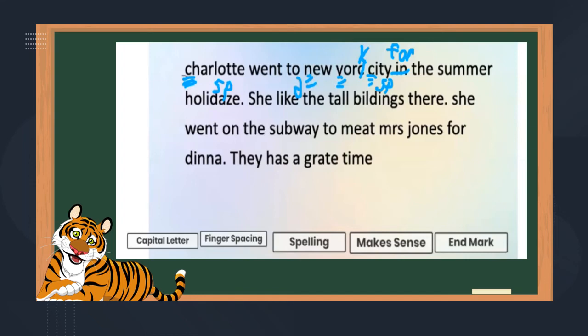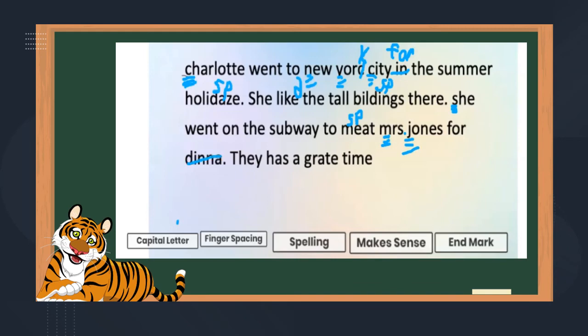Next sentence. Oops, I see a mistake already, and I'm checking capital letter again. She went on the subway to meet Mrs. Jones for dinner. I know this last word is wrong, right? But I got to stay in my pattern. She should be capitalized, the first word. Went on the subway to meet. This is the kind of meat we eat, right? You see that, so this is not spelled right. To meet Mrs. Jones. And this needs an end mark, right? For dinner, this is wrong.